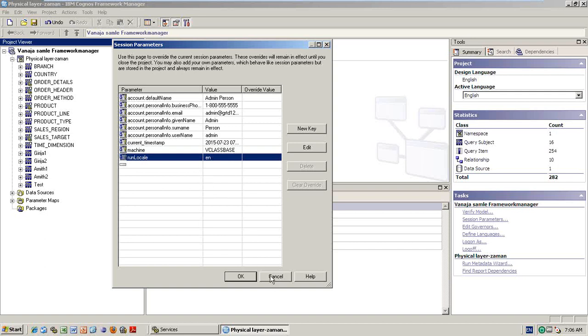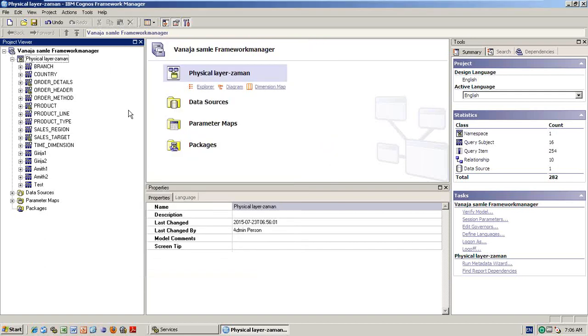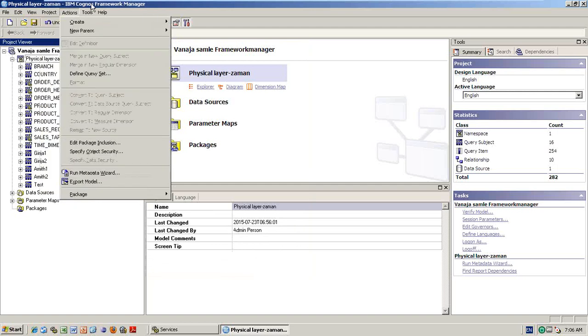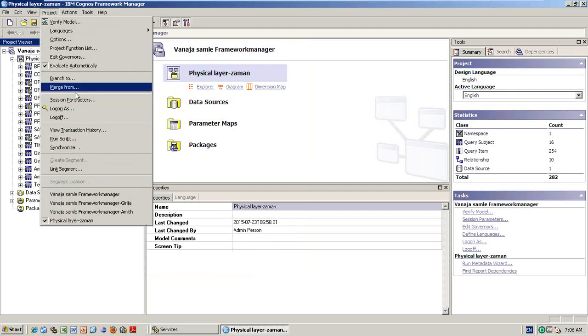Any questions? So those are the session parameters, but when we use them, I will show you in the object level security. Okay, log on as, log off.